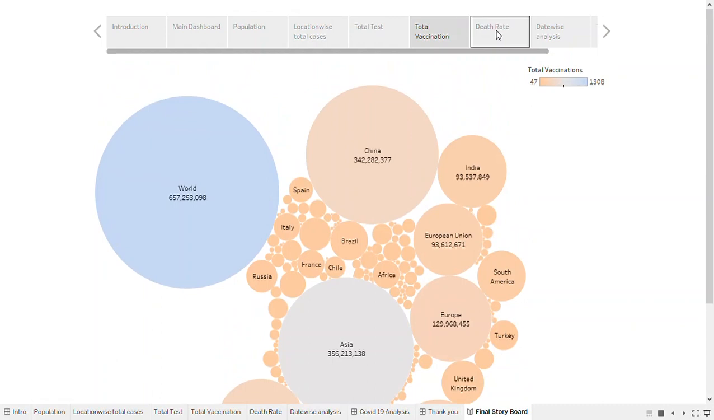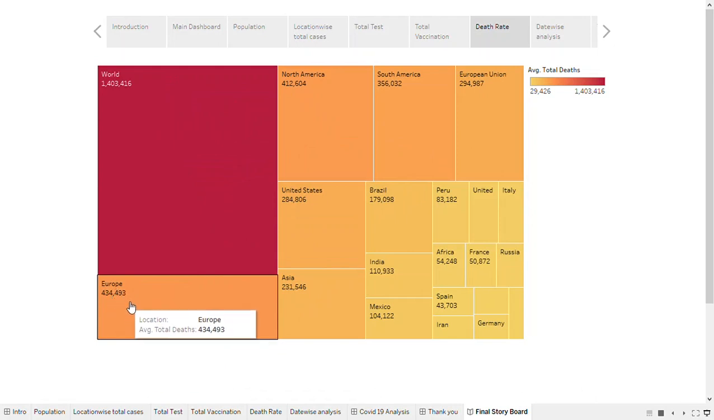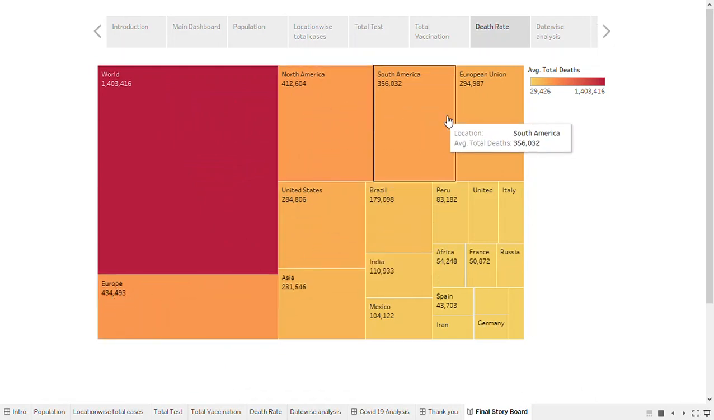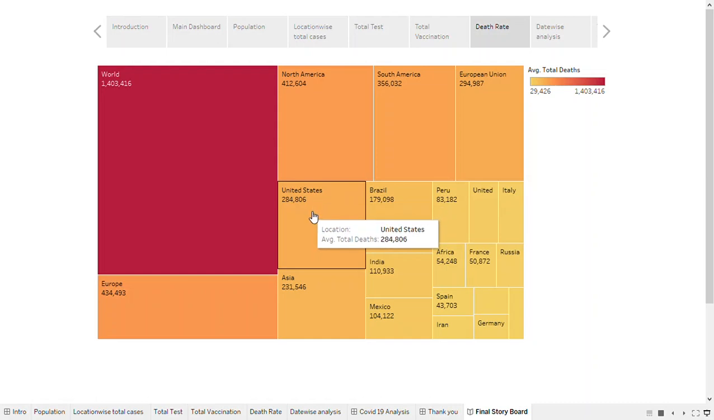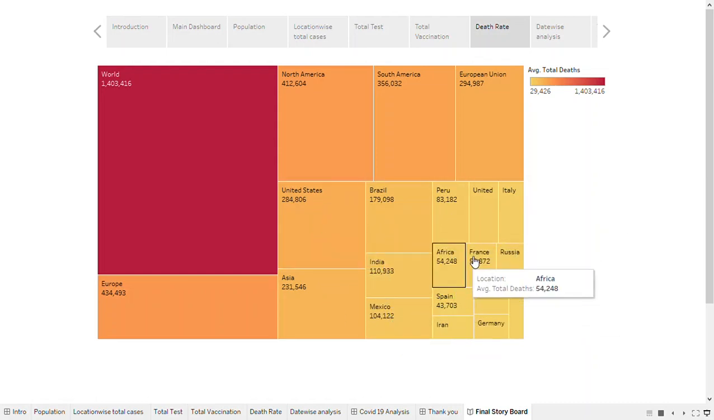Next one, death rate. After seeing this diagram, we can conclude that Europe has the most number of deaths, followed by North America, South America, European Union, United States, Asia, Brazil, India, Mexico, like that.